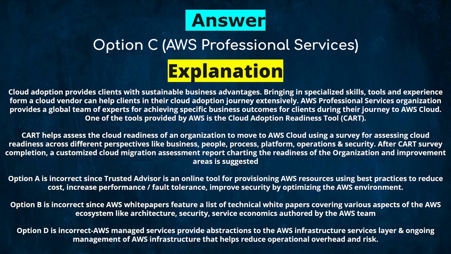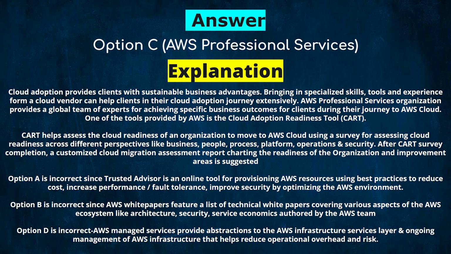One of the tools provided by AWS is the Cloud Adoption Readiness Tool, CART. CART helps assess the cloud readiness of an organization to move to the AWS Cloud using a survey for assessing cloud readiness across different perspectives like business, people, process, platform, operations, and security. After CART survey completion, a customized cloud migration assessment report charting the readiness of the organization and improvement areas is suggested.